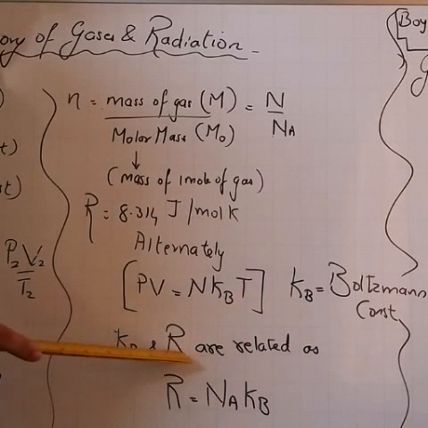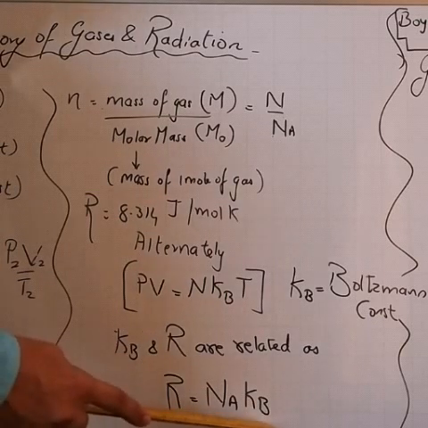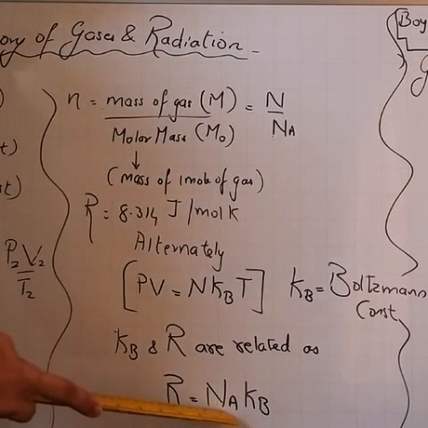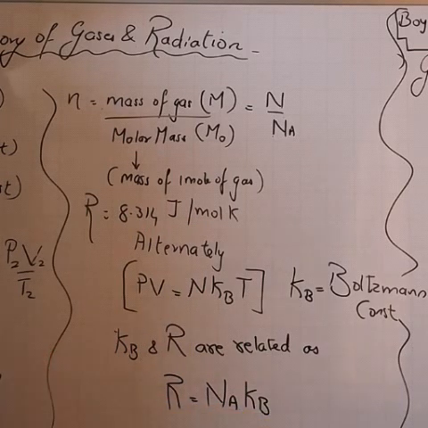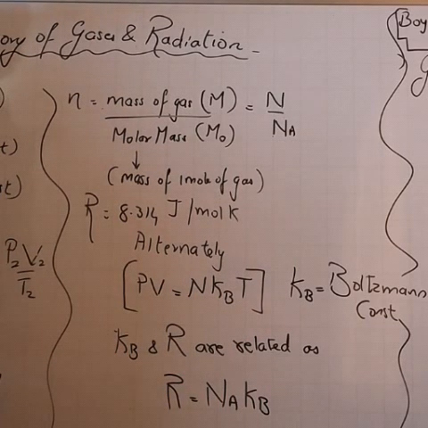K_B is the Boltzmann constant and it is related to R. R is what? The universal gas constant, by this formula: R equals N_A times K_B. R is the universal gas constant, N_A stands for Avogadro number, 6.02 into 10 to the power 23, and K_B is the Boltzmann constant. All these three constants are related by this formula.